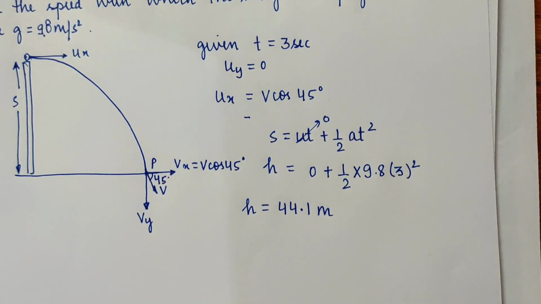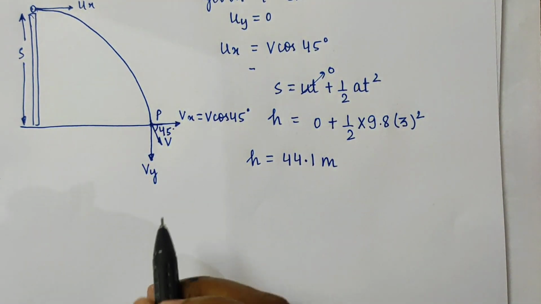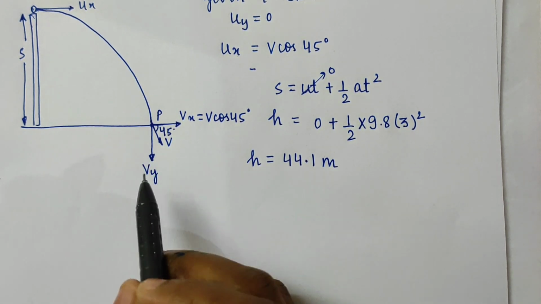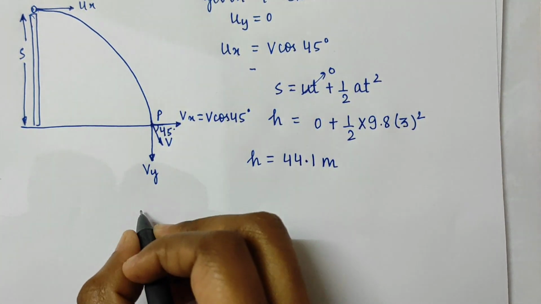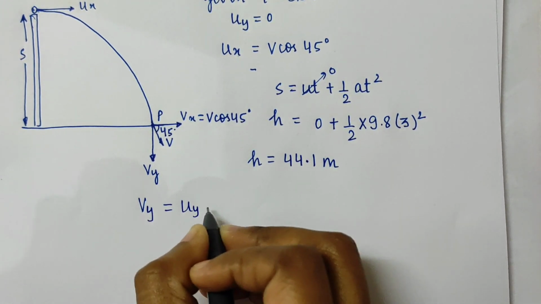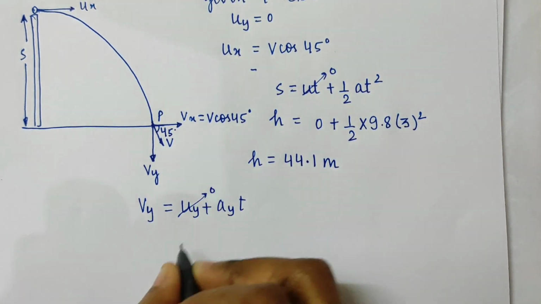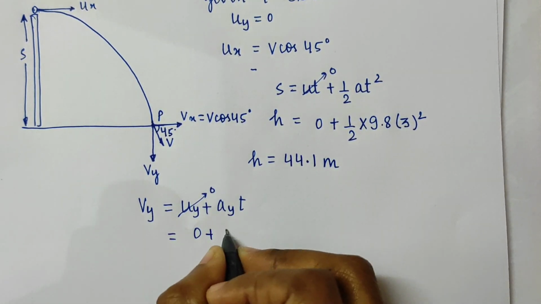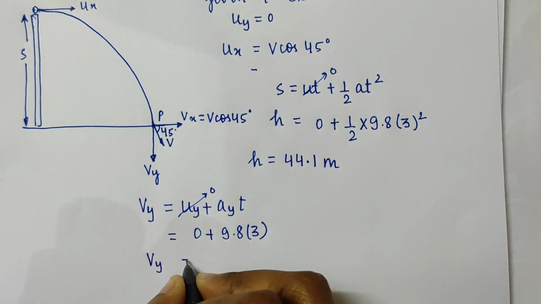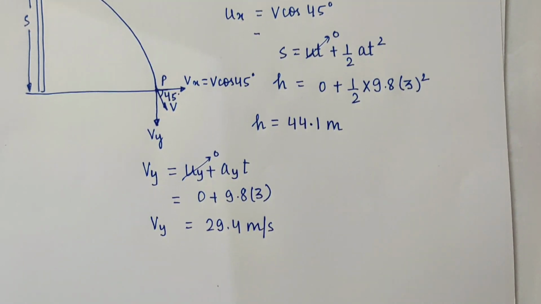Now the next question is, I have to find the speed with which the body has been projected. So for that, I will first find the vy component of this velocity. For finding it, I am going to apply the first equation of motion as vy equals uy plus ay into t. This is 0, plus 9.8 into 3. So this will be vy equals 29.4 meters per second.